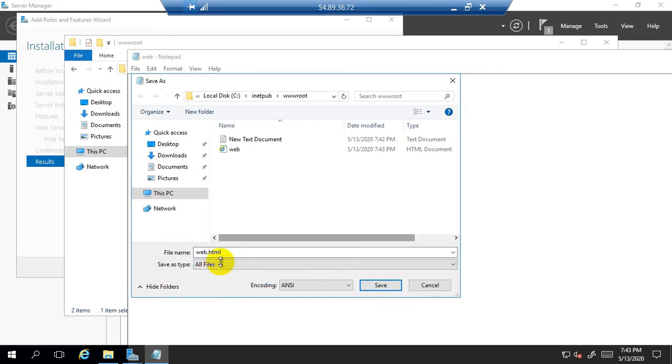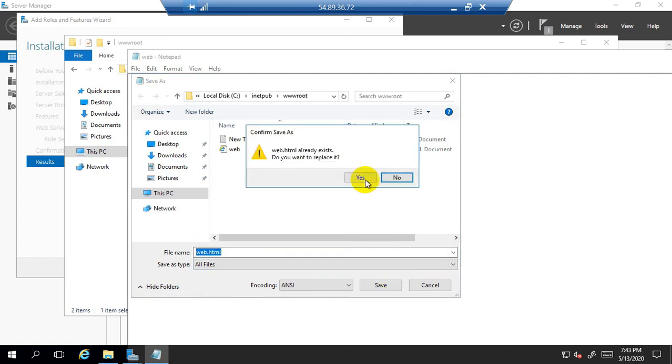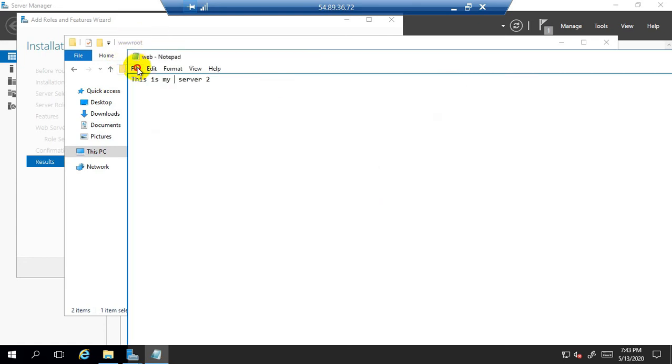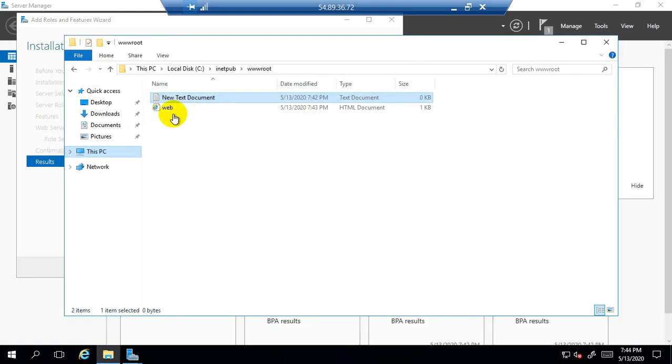If you do not do this, then your file will be saved as a notepad file. So click on save, click on file, exit. Now you can see here web.html has been saved successfully and the type is showing HTML document.